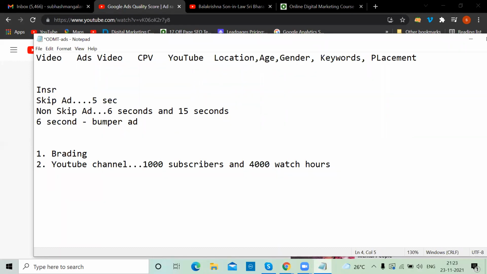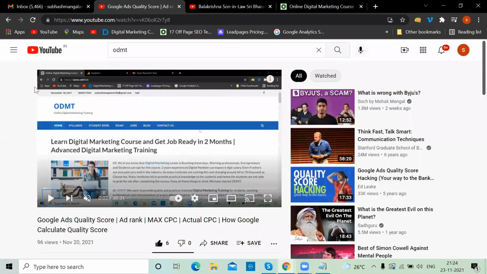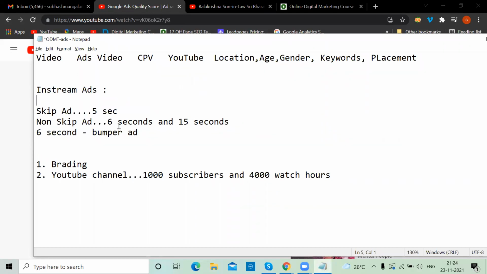These are called in-stream ads. It means you try to play a video, and in the video an ad will come. It can be at the start, in the middle, or at the end. Among that, after 5 seconds only the skip option will come. When it comes to non-skippable ads, sometimes it can be 6 seconds, sometimes 15 seconds. 15 seconds means only after 15 seconds can you skip the ad. The 6 seconds one is called a bumper ad.